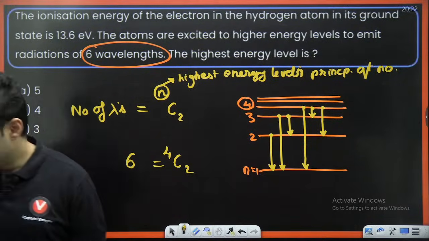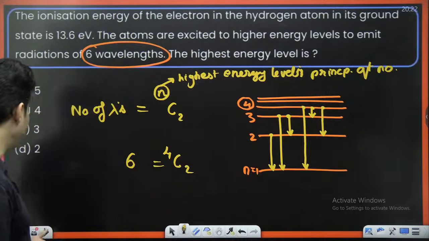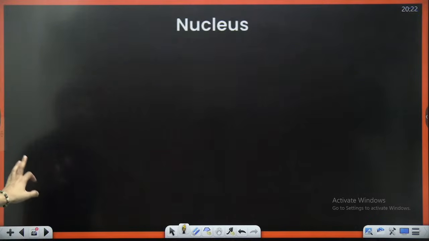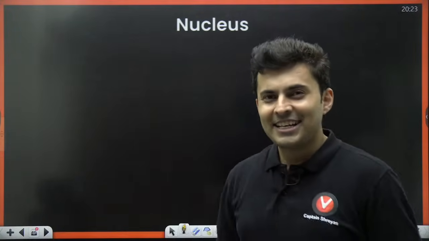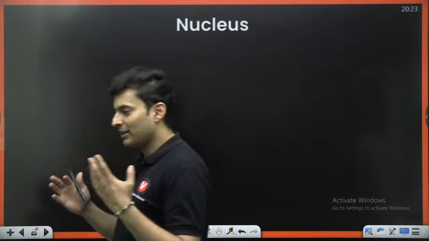Alternating current is not very hard. It is easy only. I will definitely help you out very soon. Don't worry. Shall we go to the last part, that is nucleus? Are you ready? It's not very big. It's very short.